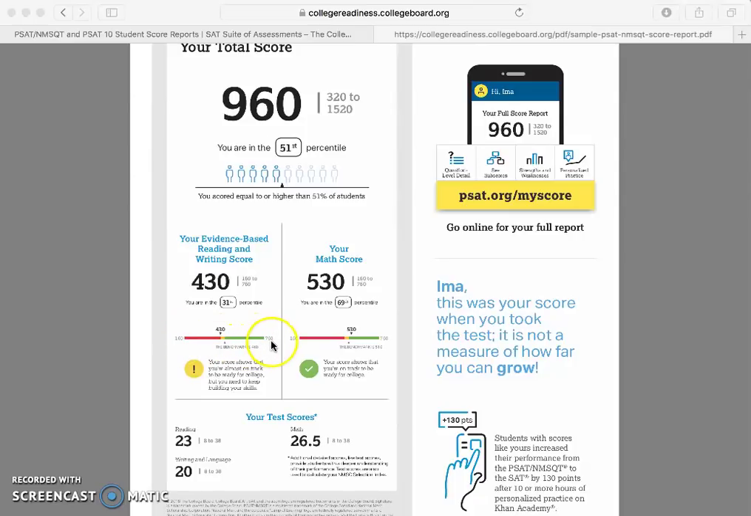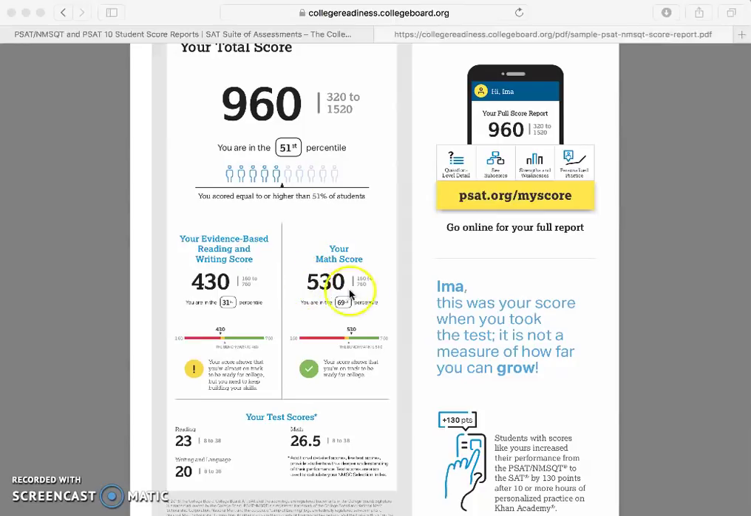From 160 to 760 were the possible scores, obviously 760 being perfect. And then the benchmark is 460 for evidence-based reading and writing. So she was below that benchmark. It says right here with this yellow exclamation point, your score shows you're almost on track. That just tells you, okay, well then Ema needs to work on evidence-based reading and writing scores, which I'll help and show you guys how to set up with Khan Academy.